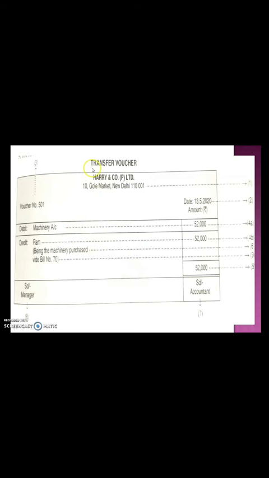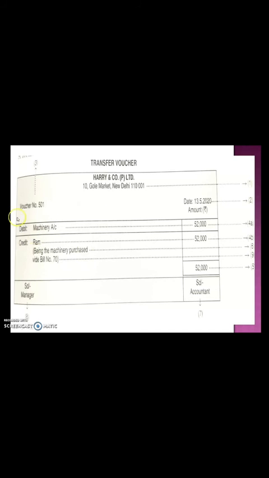Now this is an example or a format of a transfer voucher: name of the company with address, voucher number, date, debit. Debit you have to write, you are purchasing a machinery and you are purchasing this machinery without giving the cash, so this is a credit purchase. So machinery you have to debit with 52,000, and in credit you will write the name of the party to whom you are supposed to make the payment.